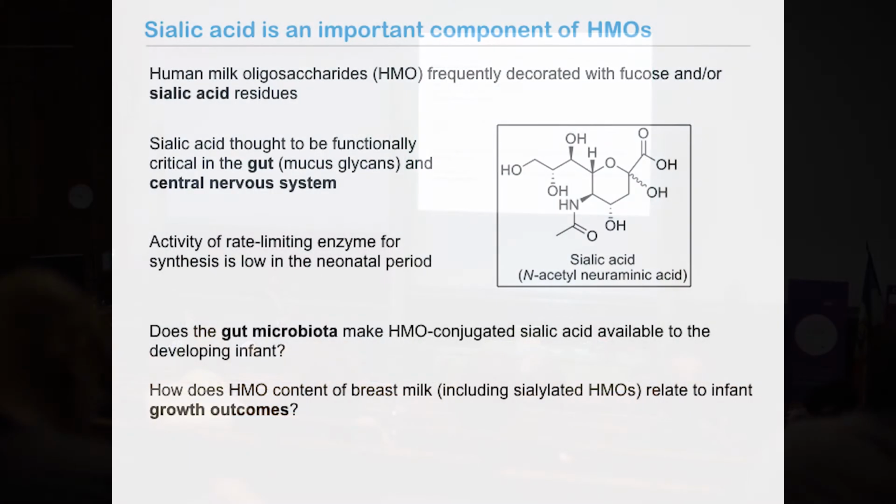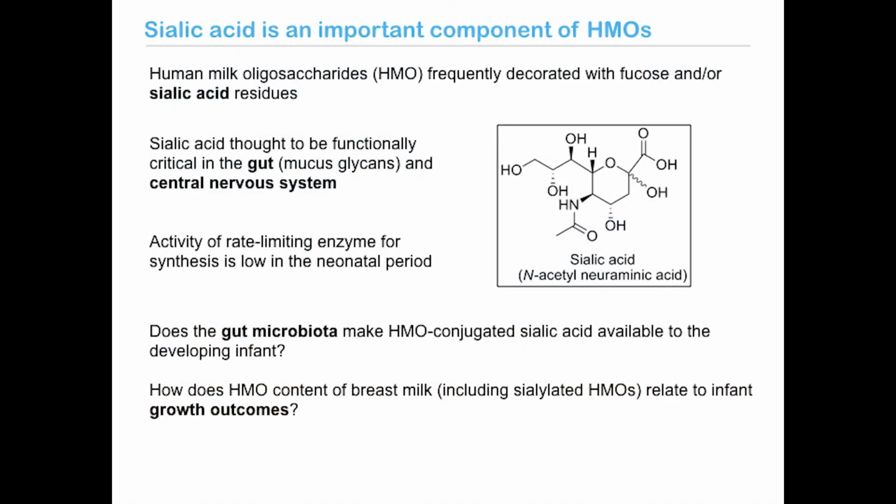So the key questions I was interested in addressing with my studies were, does the gut microbiota make HMO-conjugated sialic acid available to the developing infant? And more broadly, how does the HMO content of breast milk, including sialylated HMOs, relate to infant growth outcomes?